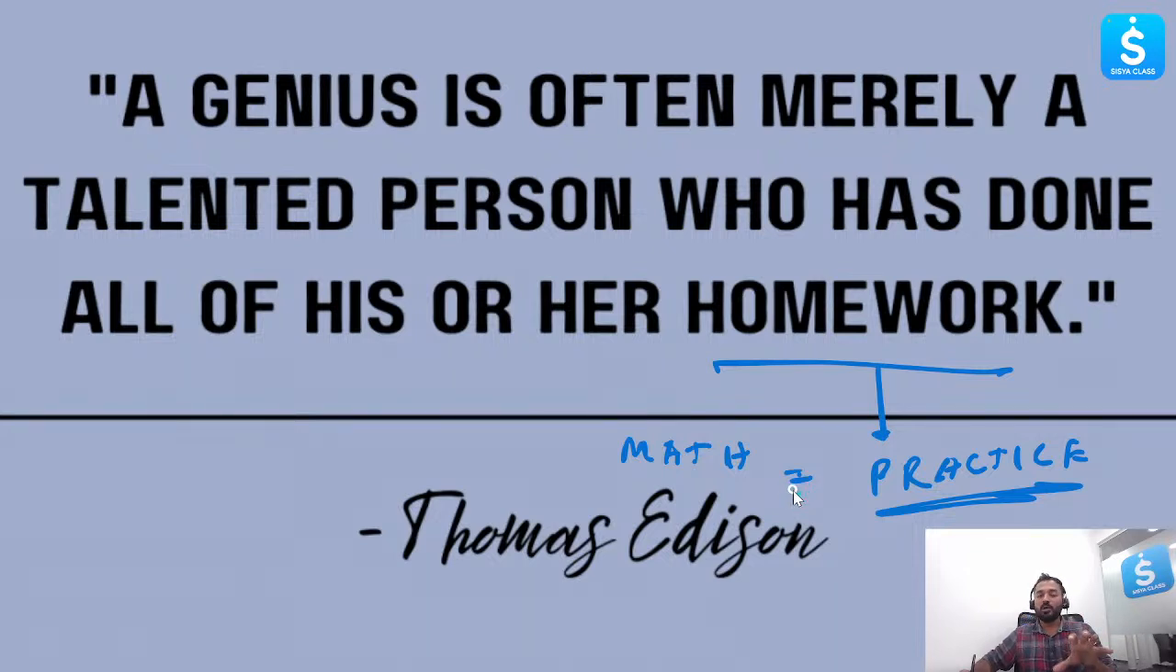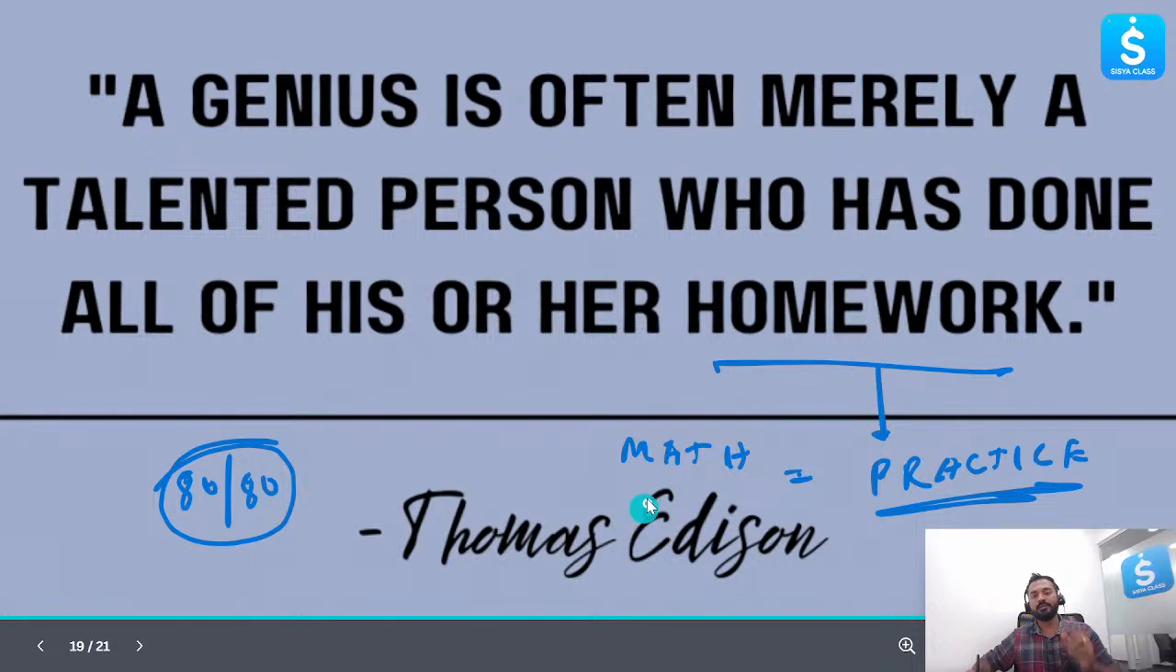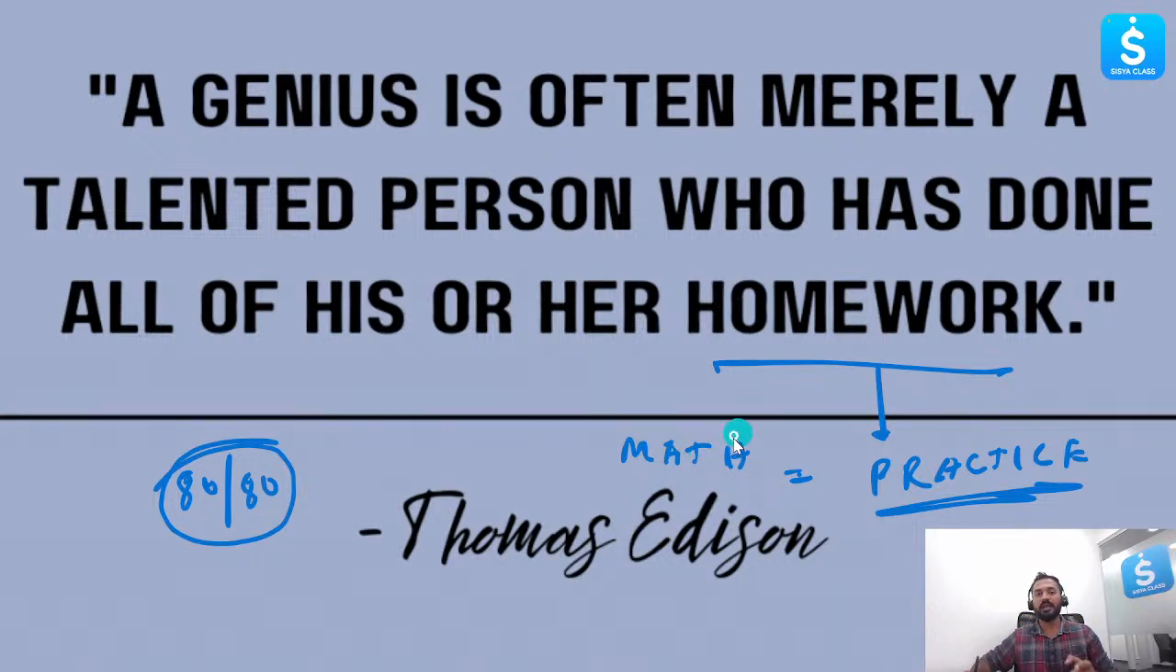Whatever talent you have, right, you will be able to become a genius and you will be able to score 80 out of 80. I guarantee you that. If you practice well, if you focus in the right areas, we are with you. If you need any help, drop down in the comment box. You will be able to score 80 out of 80.